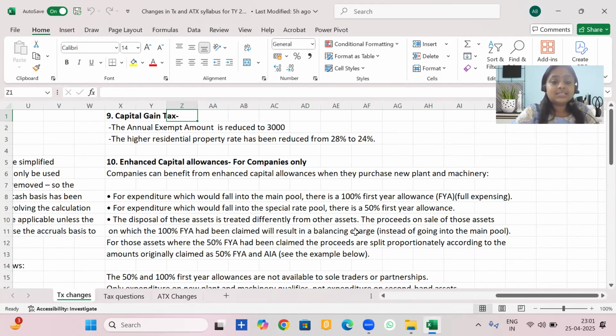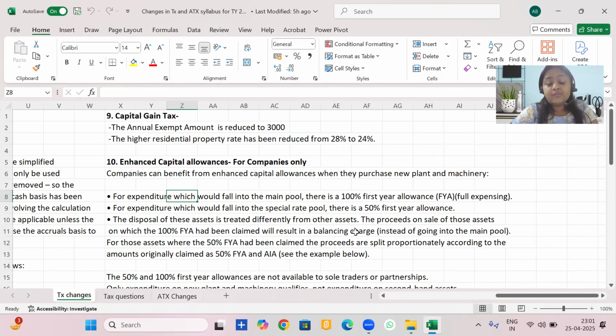First, the CGT tax rate for residential property gains in case of higher rate band has reduced from 28% to 24%. And the AE amount, the annual exempt amount in case of chargeable gains, has also reduced from 6,000 to 3,000. There are some changes that have taken place when we talk about enhanced capital allowances for companies. So what are the changes that have taken place? Let's have a quick look.